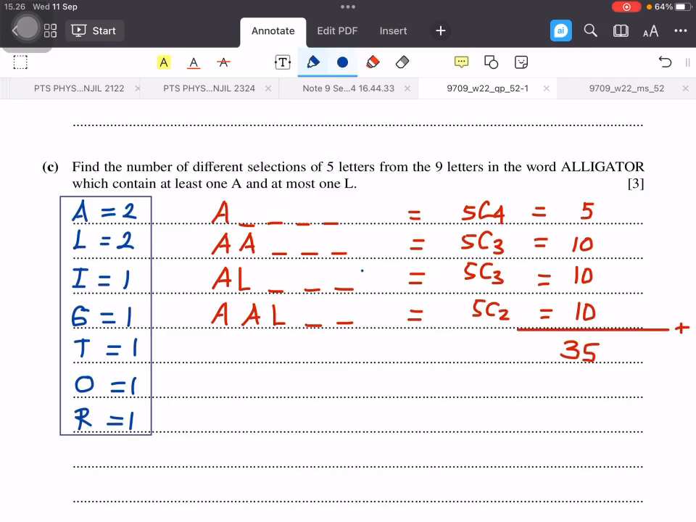The third scenario is 1 A and 1 L. So we need to pick 3 letters from the rest. And the last scenario is 2 A's and 1 L. Remember, the number of L's is at most 1. So we need to pick 2 more letters from these. The number of selections is 5 choose 2. And then we just need to total all of them. The answer will be 35.